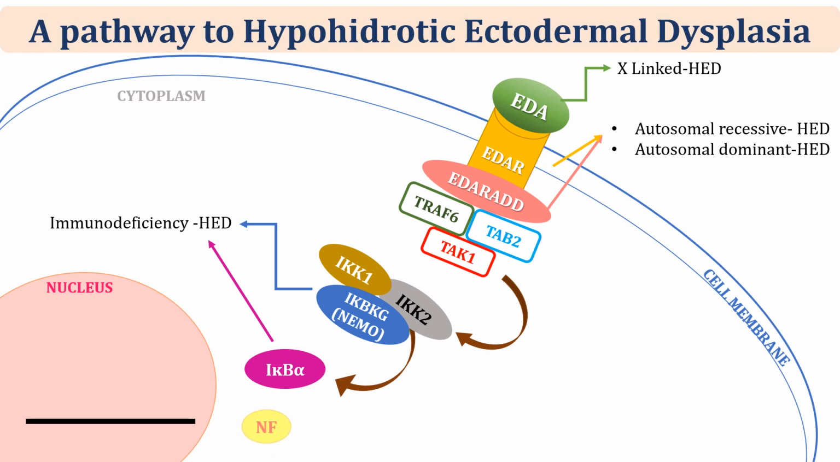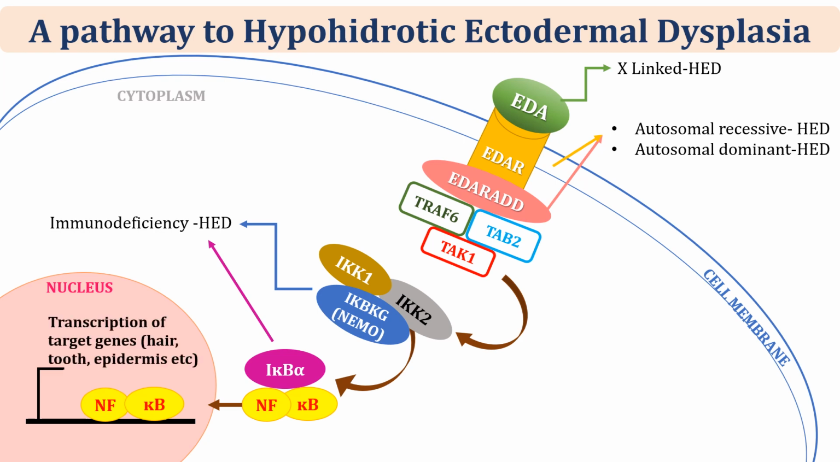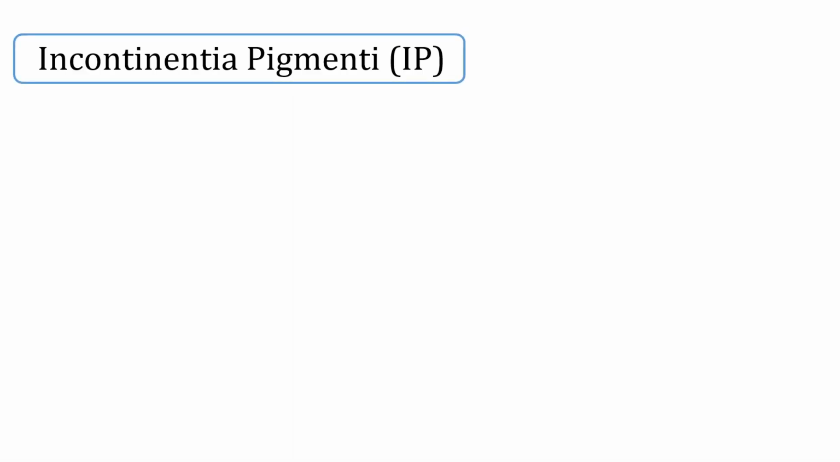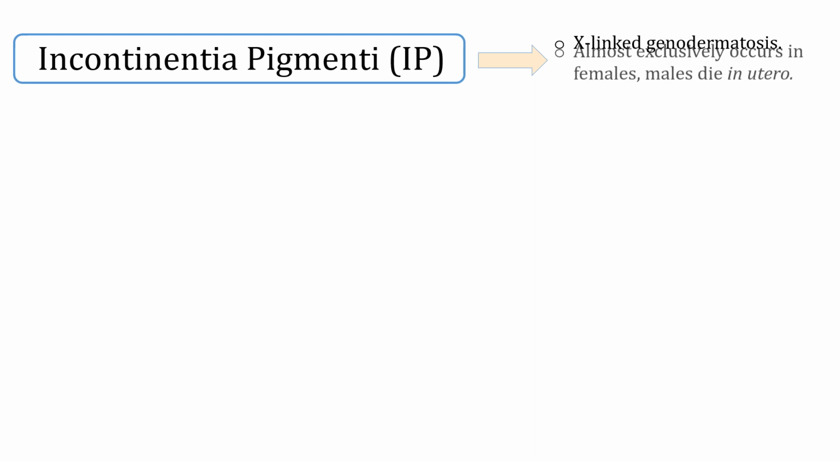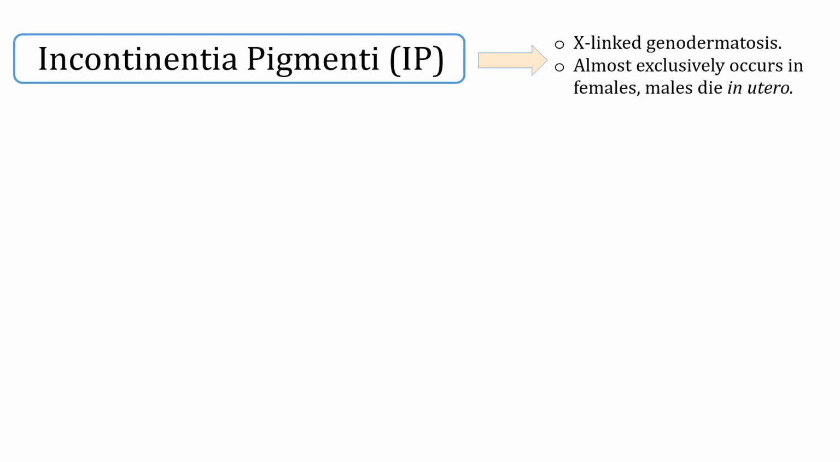Any one of these mutations ultimately changes the targeted gene to be transcribed, and this also results in the formation of defective proteins. Complete loss of IKBKG function causes prenatal lethality in affected males, and it causes the allelic disorder incontinentia pigmenti in females. And this disorder is discussed next, so let's move on. Incontinentia pigmenti is a severe X-linked genodermatosis with an incidence of between 1 in 10,000 and 1 in 100,000, and it almost exclusively occurs in females, as male cases die in utero before the second trimester.